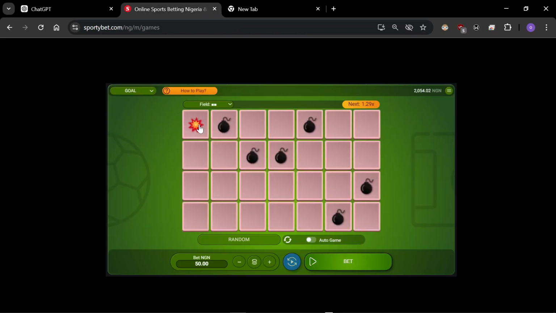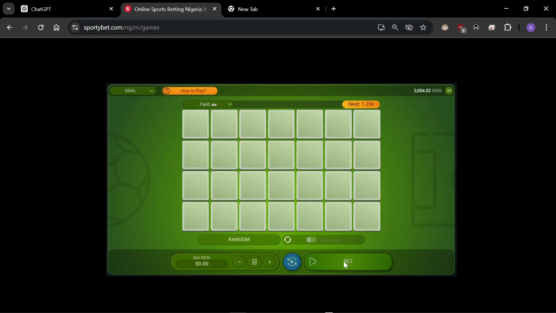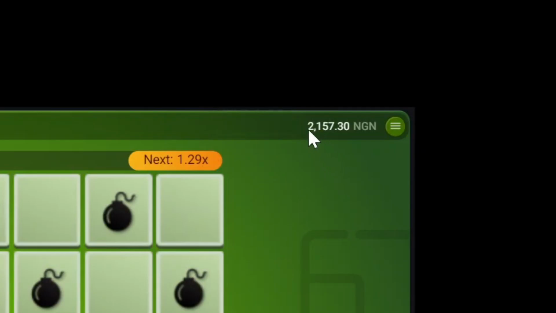Now I've lost. You see I lost and my balance is now 2,054. I'm going to go again for this: 1, 2, 1, 1. You see that instantly I've gotten 153 Naira and then I've gotten 100 Naira interest on my money. You can see this is now 257. I was chasing 500.